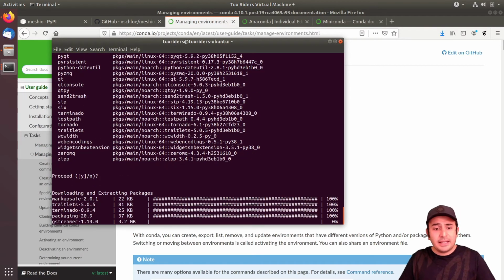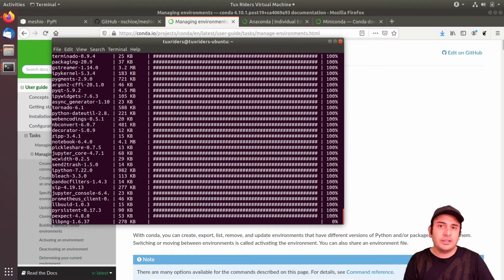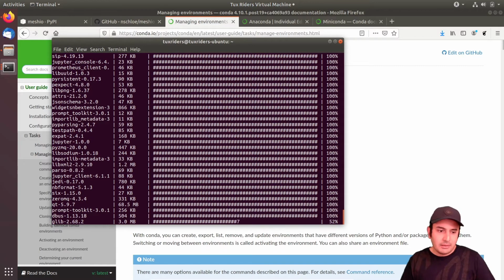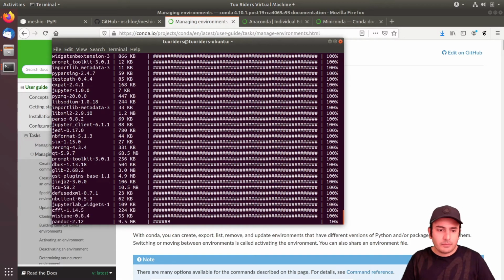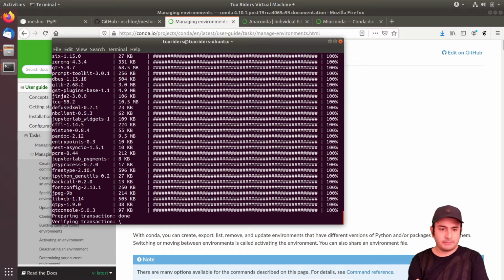And if it couldn't find it, then there is also a concept called channel, which is very similar to a repository in the apt package manager. You can ask it to look into other channels to install programs or dependencies. And yeah, you can specify a channel with the switch C to Conda install. So we have to wait.